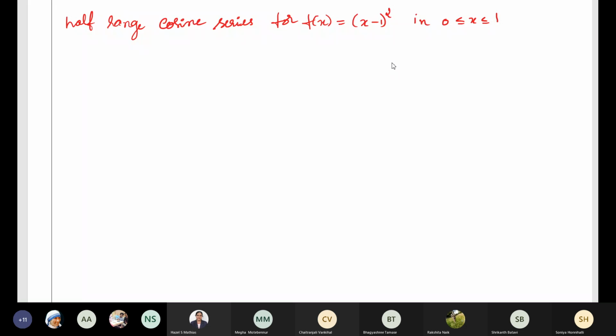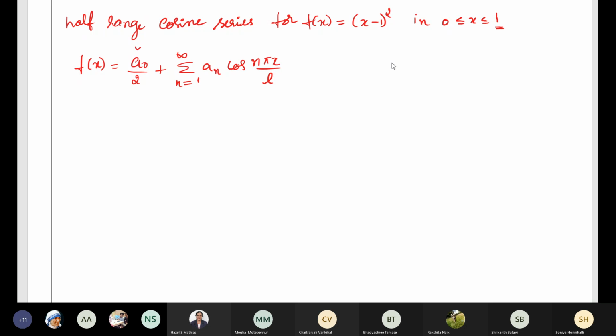So how to solve this? They have asked us the Fourier half range cosine series. How will a half range cosine series be? The Bn term alone will be 0. We will have the other two terms: a0 by 2 plus summation n equal to 1 to infinity an cos n pi x divided by L, since this is an arbitrary period.